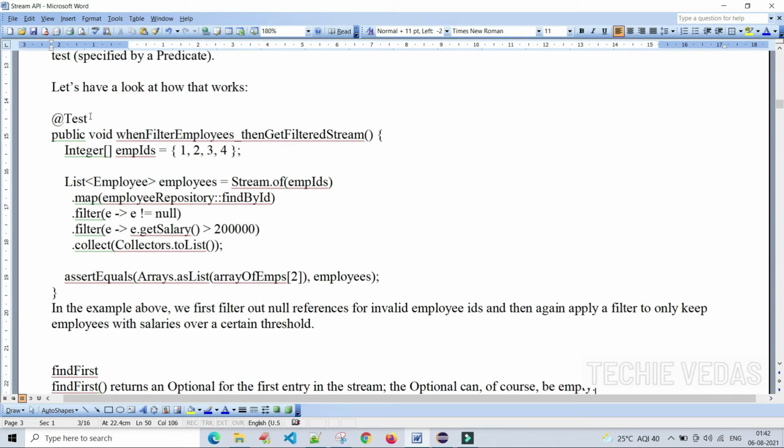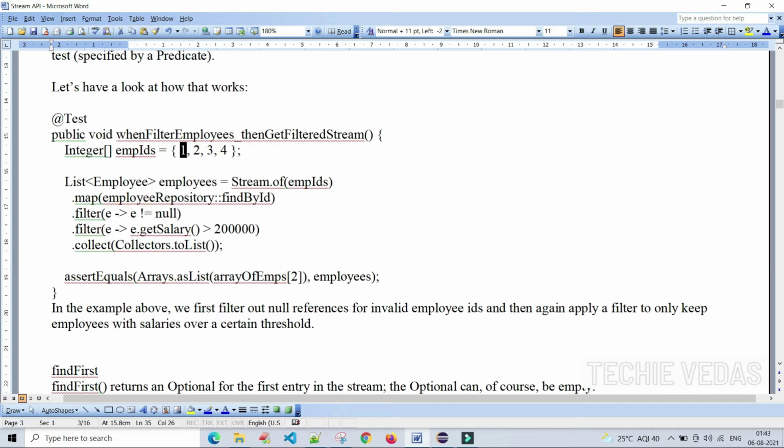Let's see the example. Here employee IDs, an integer employee IDs array. This is the array. Here we are creating the stream with the integer array, that is employee IDs. We are passing it to the list instance. Okay, this is the list instance. After that we are mapping it: for each employee data or record or value available in this integer array, each and every time this method will be invoked.